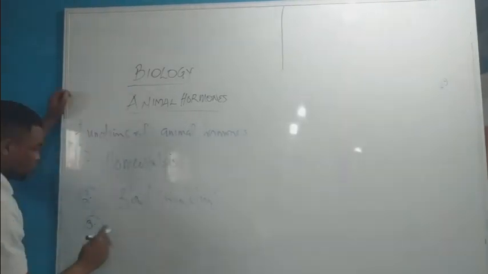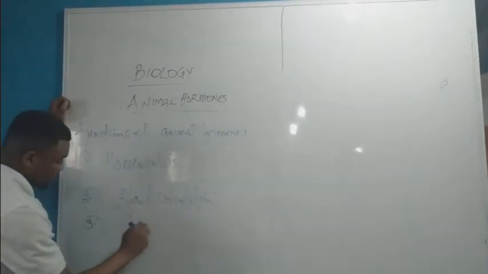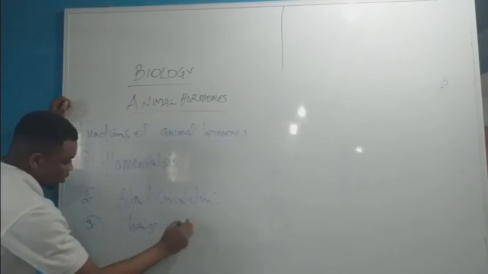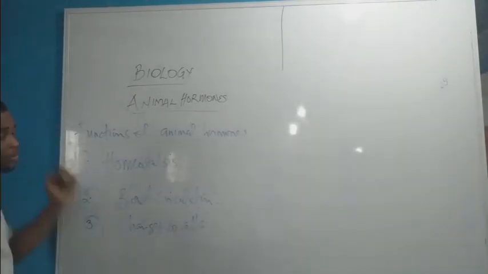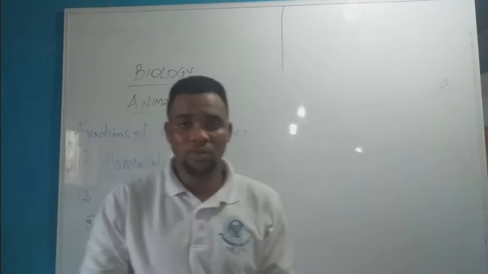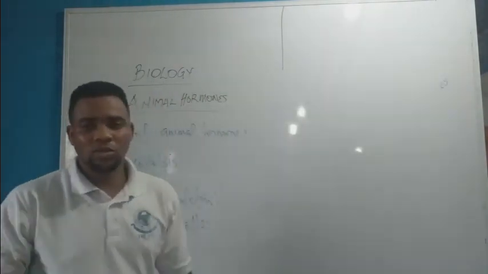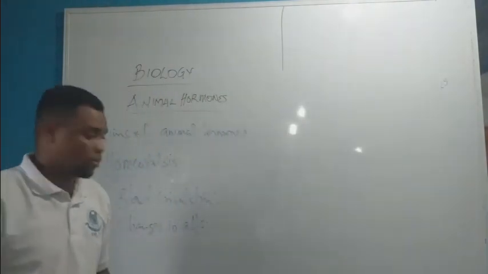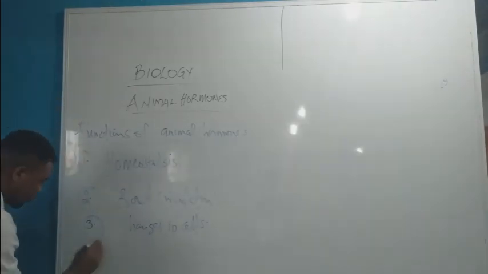The next one we are going to is what? The changes in cells. Now, hormones help to change cells. It helps to develop the cell, it helps to elongate it, and it helps to differentiate the cell into component parts of the body.